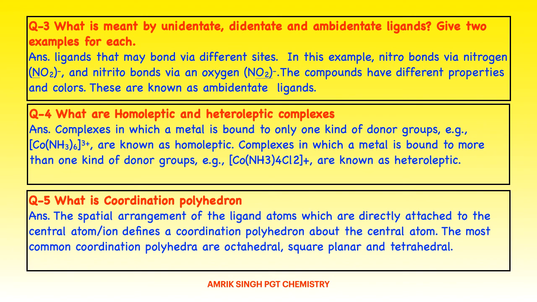What is a coordination polyhedron? The spatial arrangement of the ligand atoms which are directly attached to the central atom or ion defines a coordination polyhedron about the central atom. The most common coordination polyhedra are octahedral, square planar, and tetrahedral.